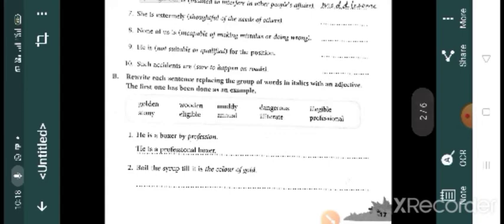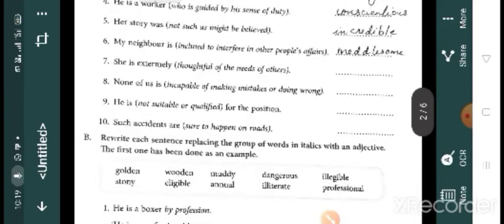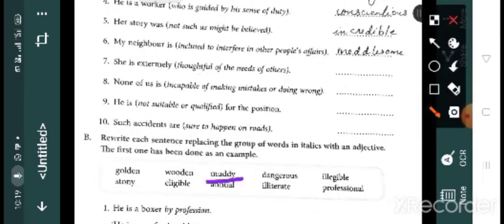So first one, he is a boxer by profession. By profession means he is a professional. Then, boil the syrup till it is the color of gold. That means which one? Golden. Golden is in the box itself. Okay. So next question is what? The lane is covered with mud. So covered with mud, what is that? From the box we can find out. Yes, muddy is here. So third one, muddy. So next question.